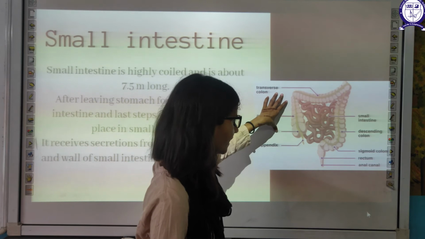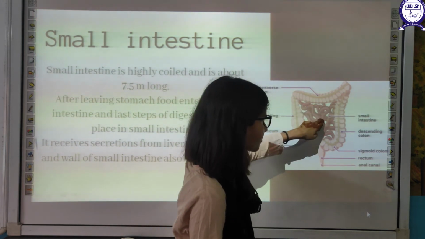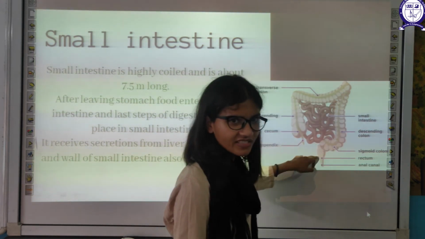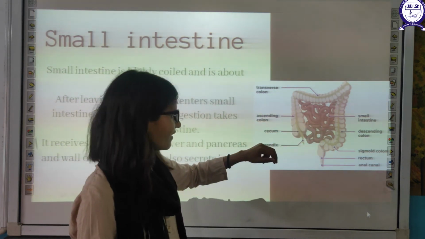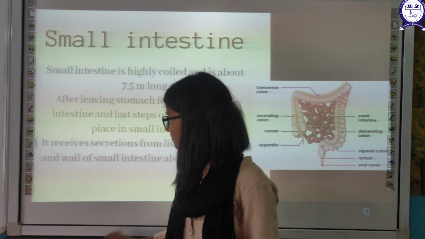This is a typical small intestine. The inner part is the small intestine, the outer part is the large intestine. It is a highly coiled structure. We will discuss it in our next slide.